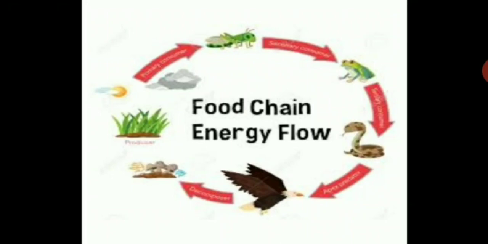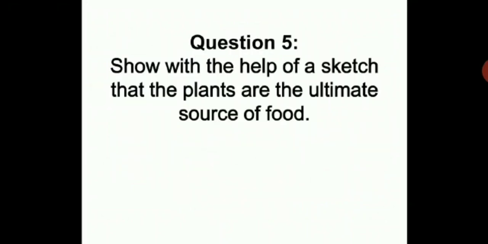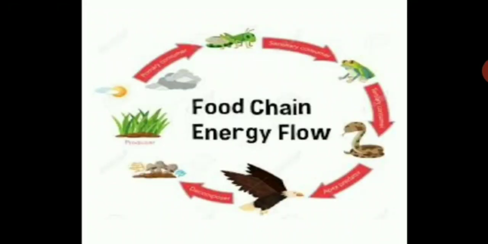So that's why it is clearly said that grass, the plants, all the other living organisms actually depend on them. So this food chain answers the question over here, that we can see that plants are the ultimate source of food. So you can draw this sketch in your notebook.